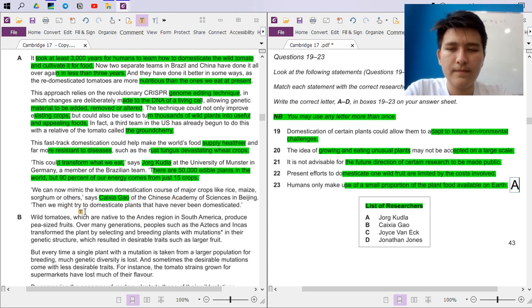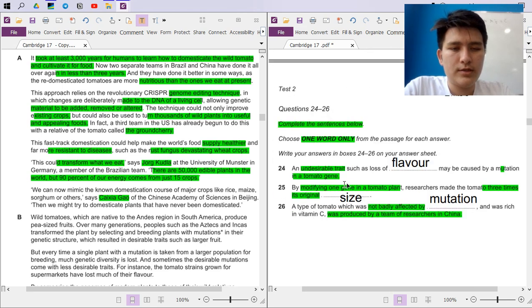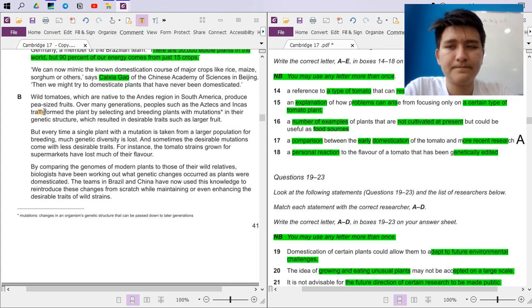All right. No, I don't think we like this. Did we find any answer to B? I mean, did we find any corresponding statement to the answer B? We also try to look at this. No, we didn't read anything about mutation in the tomato's gene, so we keep reading B.